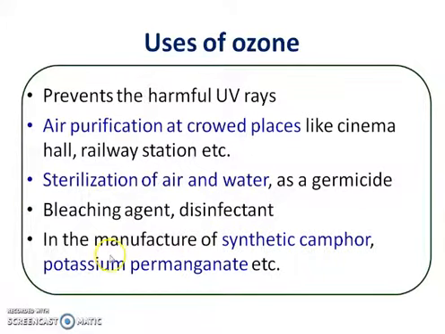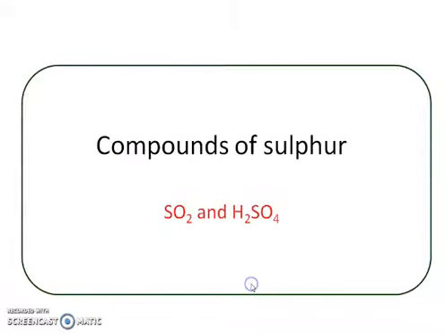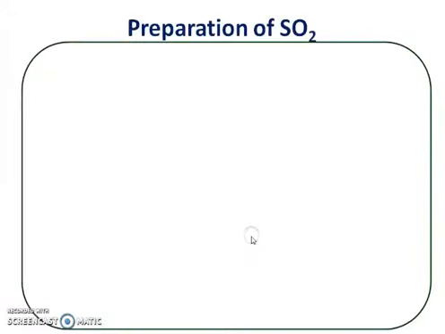Again, ozone is also used in the manufacture of synthetic camphor, potassium permanganate and other chemicals also. Now the next point is some important compounds of sulfur, and in the syllabus there are two compounds, sulfur dioxide and sulfuric acid. So in the next section we are going to discuss how sulfur dioxide and sulfuric acid are prepared, what the properties of these compounds are, and what the uses of these compounds are.